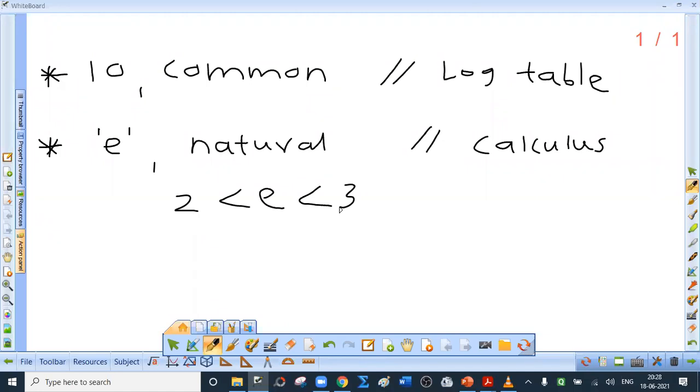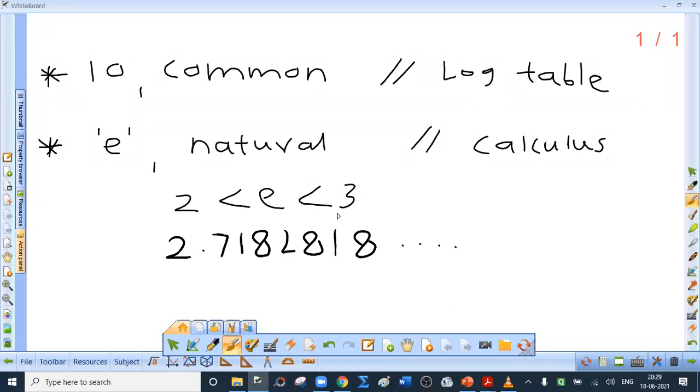Now, do not ask me why, how, because our aim is not to study mathematics in detail. We are interested in discussing that part of mathematics which is useful in physics. Otherwise, it will take more than a year, and we have to complete this course in just 6, 7 or 8 lectures. Okay. So 2 is less than e, less than 3. And what is the approximate value? 2.7182818. Is it necessary that you remember this? No. Just remember that e lies between 2 and 3.